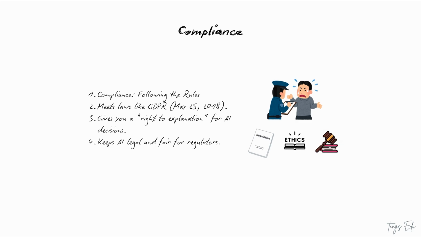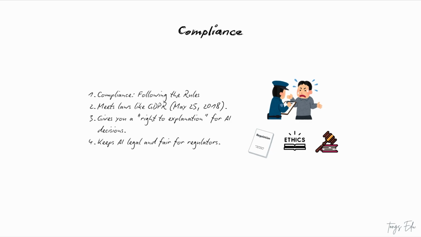And finally, let's talk about compliance. This one's huge, especially with laws like the GDPR, the General Data Protection Regulation, that kicked in on May 25, 2018. GDPR says if an AI makes a decision about you, like rejecting your job application, you have a right to a meaningful explanation. That's XAI in action. It ensures AI plays by the rules, whether it's for regulators checking fairness or companies proving they're legit. In a world full of laws and standards, XAI keeps AI on the right side of the line.